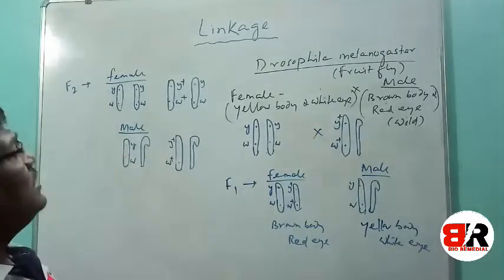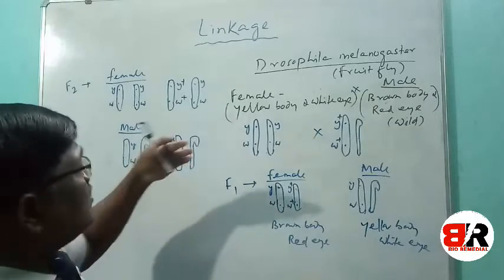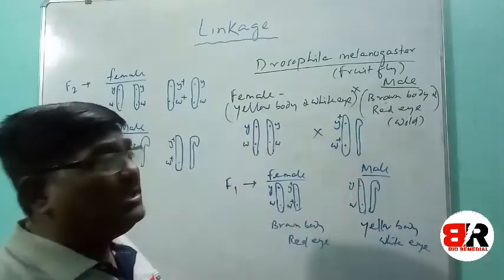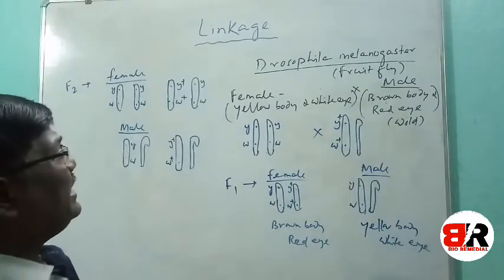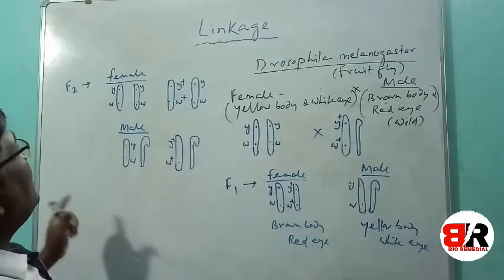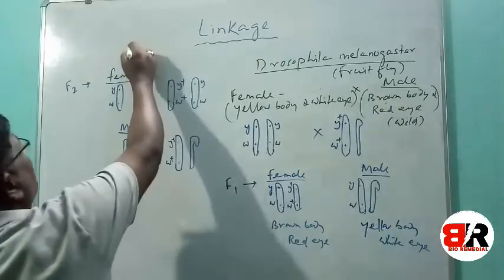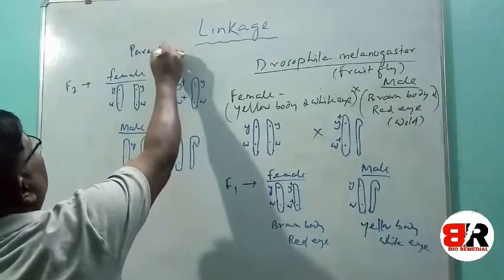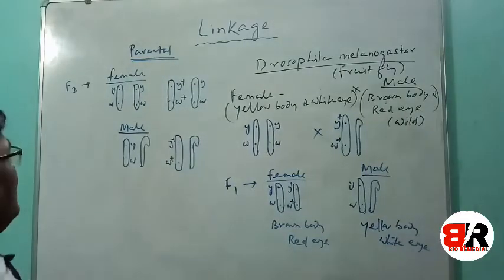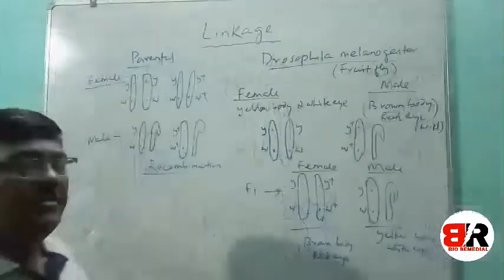They found actually by intercrossing F1 generation in Drosophila melanogaster of female yellow body with white body crossed with male brown body with red eye, wild type. Now the result they found actually here was a parental combination. We can call it a parental combination. What does it mean by parental combination? I will explain. Now another type, this is recombination.